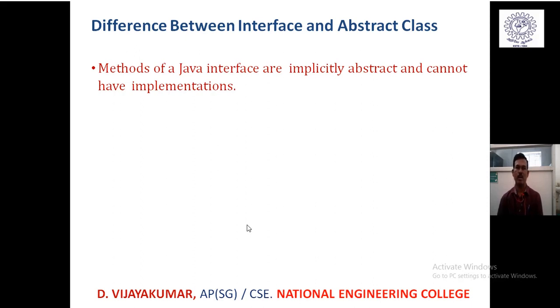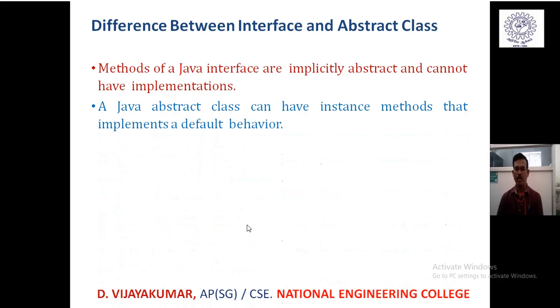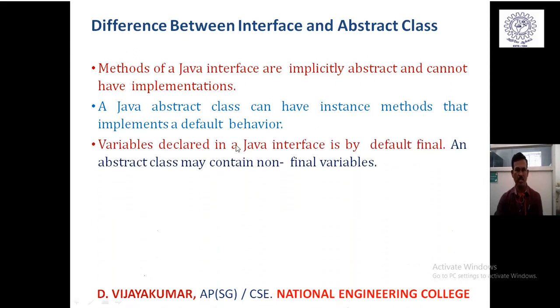Whereas in an abstract class we may have abstract methods as well as regular instance methods with their implementations. So an abstract class is called a partially defined class, which has both methods with definitions and abstract methods without definitions. Variables declared in a Java interface are by default public static final, whereas abstract classes may contain non-final variables, non-static variables and non-public variables also. So any kind of access specification can be applied to a variable.